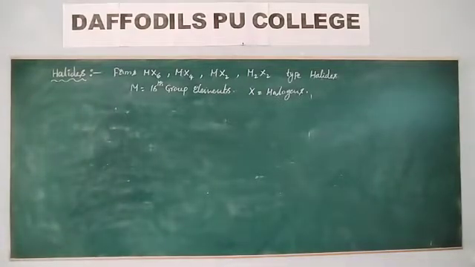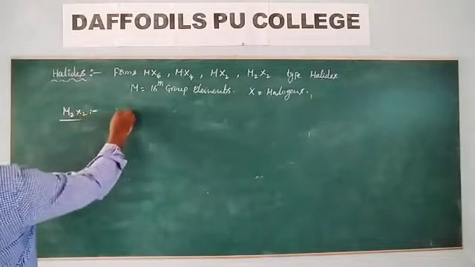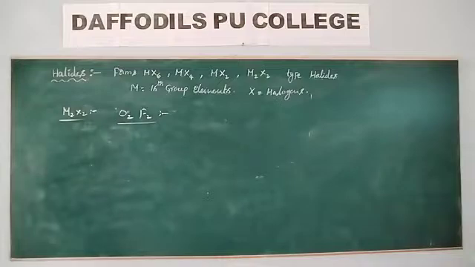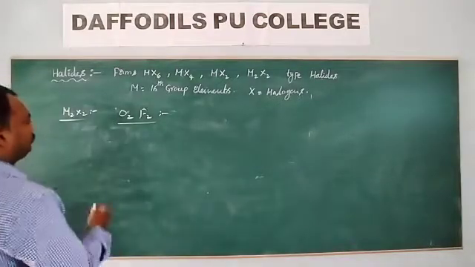Next, another M2X2 type of halide is O2F2.